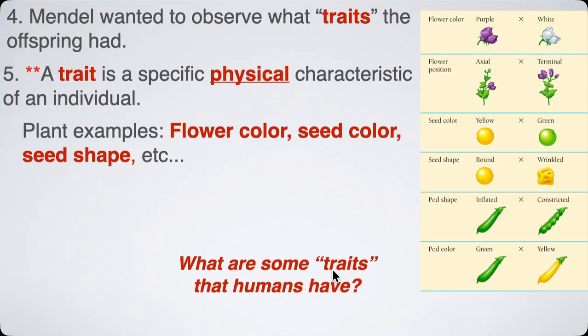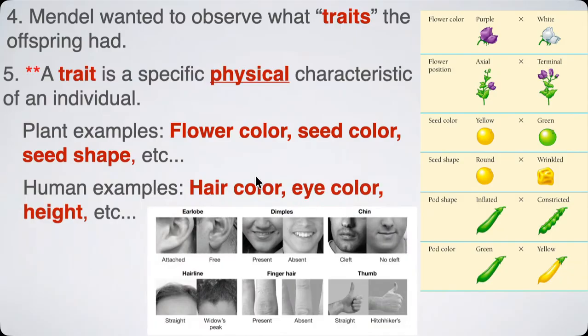What about humans? I mean, we have hundreds of traits. What kind of traits can you think of? Right? Think about it. There's hundreds. Hair color, eye color, height. Are your earlobes attached or are they free hanging? Do you have dimples? Do you not have dimples? These little lines when you smile, right? Chin. Do you have a cleft or no cleft? That little divot in the center. Widow's peak or straight hairline, right? Do you have this little V-shaped thing for your hairline or is it straight? Finger hair, on your knuckle of your finger. Do you have hair? Do you not have hair? Can you bend your thumb backwards? That's called the hitchhiker's thumb, right? All of these different characteristics are different traits.